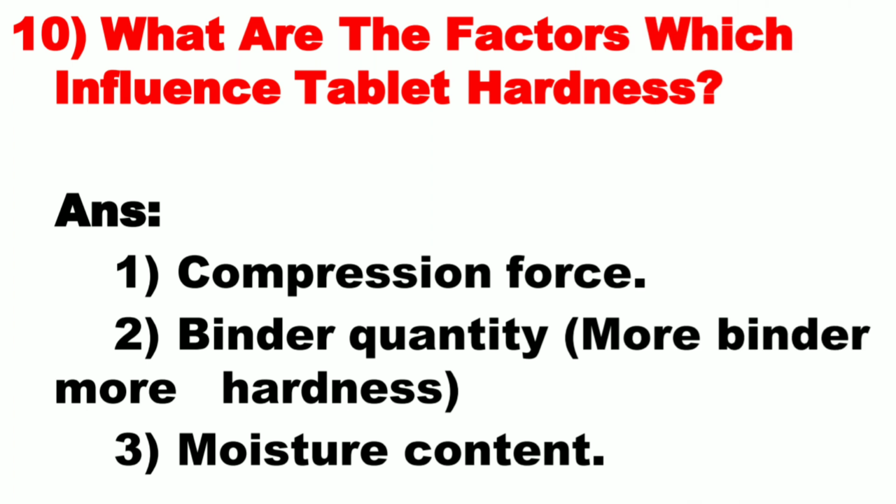Question number 10. What are the factors which influence tablet hardness? Number 1, compression force. Number 2, binder quantity. Number 3, moisture content.